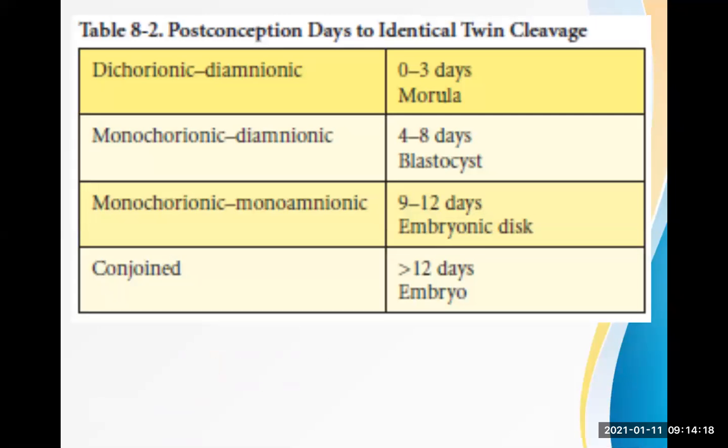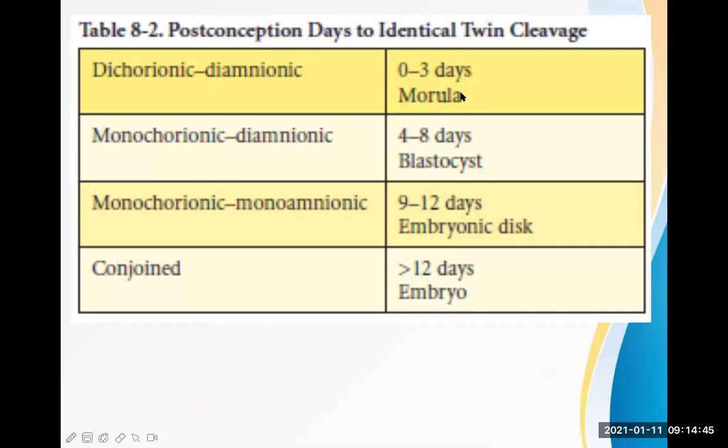Now let's move further. Okay, see there, the same thing, because this is the most important point here. Other things are quite easy for you to understand, and these are the important questions also asked in the obstetrical exam or MCQ paper. So they may ask when dichorionic diamniotic twin may form from monozygotic type of pregnancy.